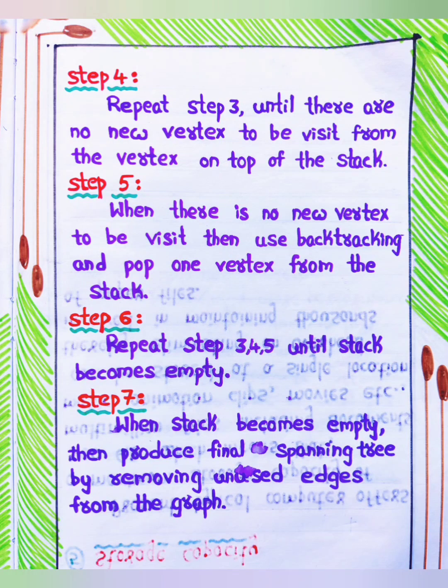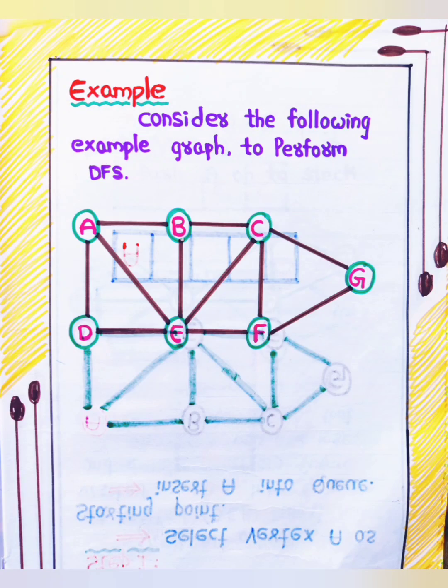Step 4. Repeat step 3 until there are no new vertices to be visited from the vertex on top of the stack. Step 5. When there is no new vertex to be visited, then use backtracking and pop one vertex from the stack. Step 6. Repeat step 3, 4, 5 until stack becomes empty. Step 7. When stack becomes empty, then produce final spanning tree by removing unused edges from the graph. Example. Consider the following example graph to perform DFS.